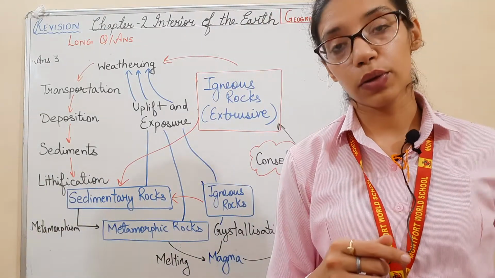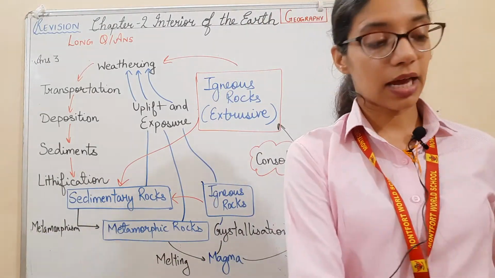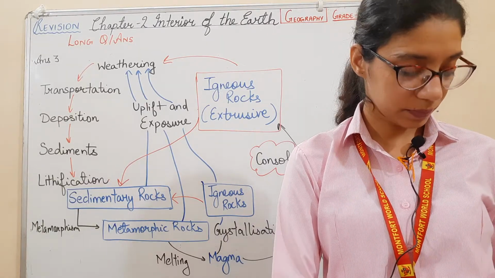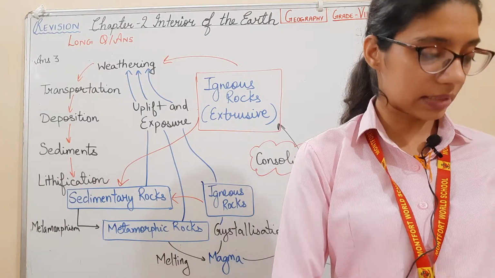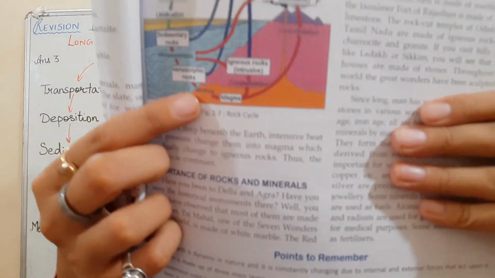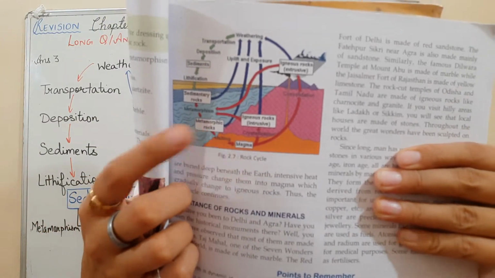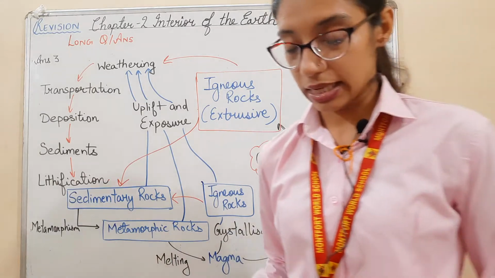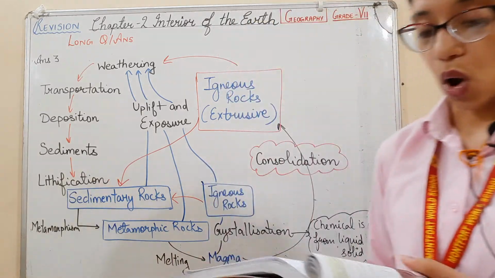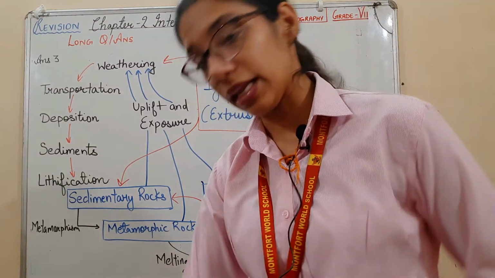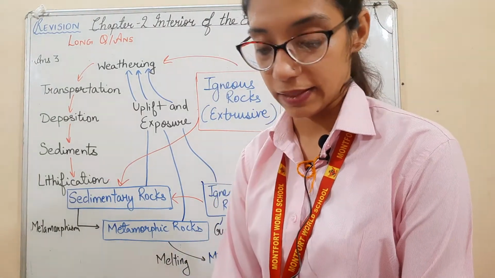You must have drawn it in your notebook, and you can open page number A61. This is your rock cycle. As you can see, I have made the diagram over here. So what generally is in your rock cycle? First I'm telling you in brief, then I'll tell you in detail.